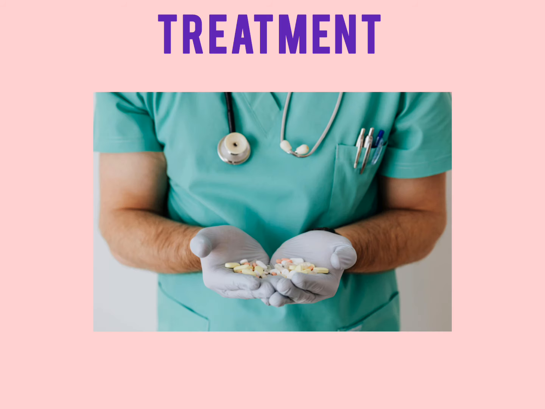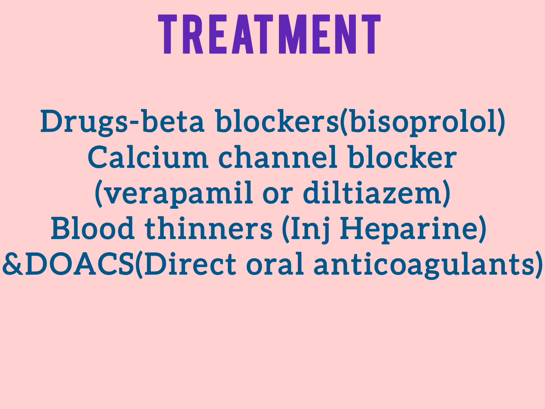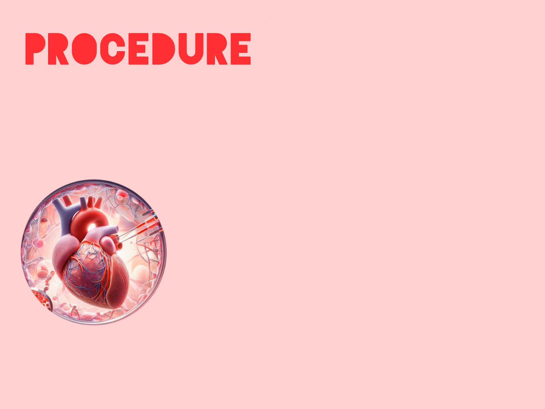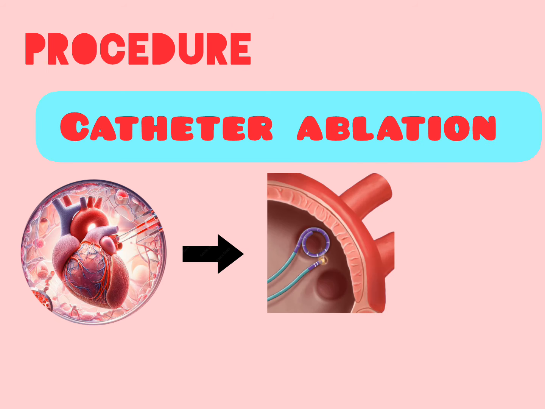Treatment of atrial fibrillation includes administration of medication. Drugs: beta blockers like bisoprolol, calcium channel blockers like verapamil or diltiazem. Blood thinners, which include injection heparin, and nowadays direct oral anticoagulants are also available. Administration of antiarrhythmic drugs. Let's see the procedure. Catheter ablation. It uses small burns or freezes heart cells to cause some scarring on the inside of the heart.